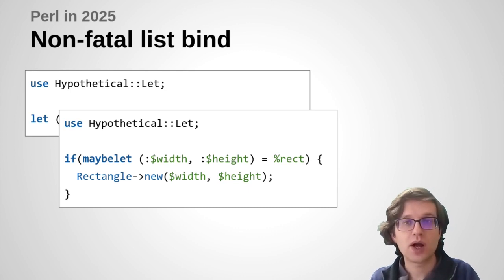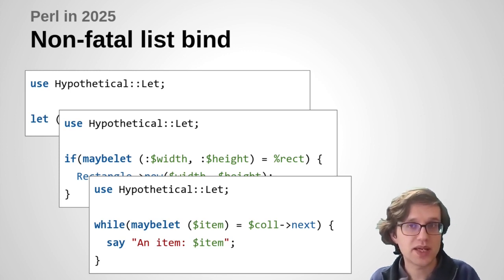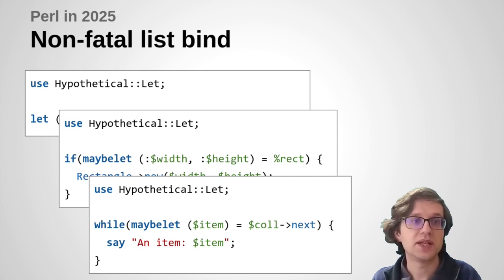It's also very useful for while loops because here, for example, as long as we keep getting values out of this next method, then we'll keep succeeding in being able to assign them, and the while loop continues. As soon as we don't get a value, then it returns false and the while loop stops.